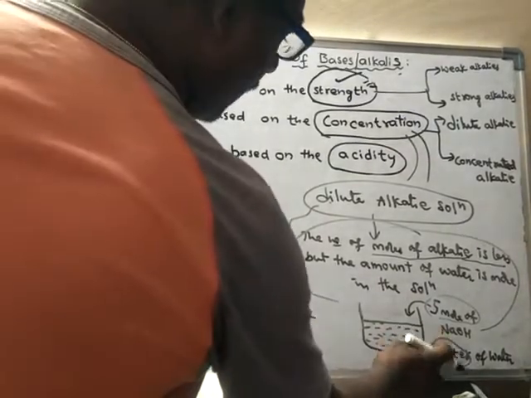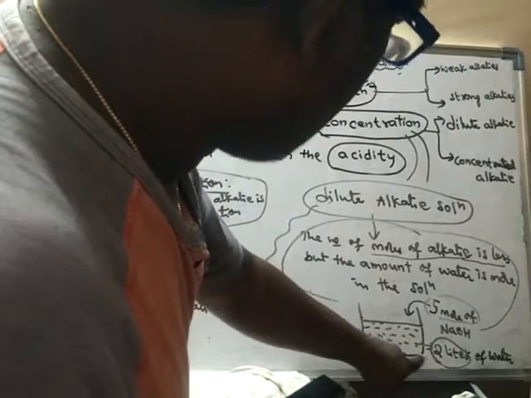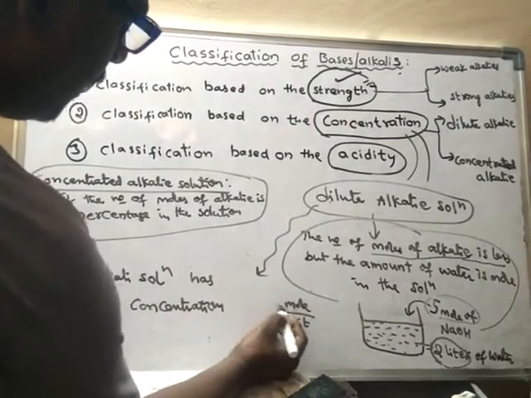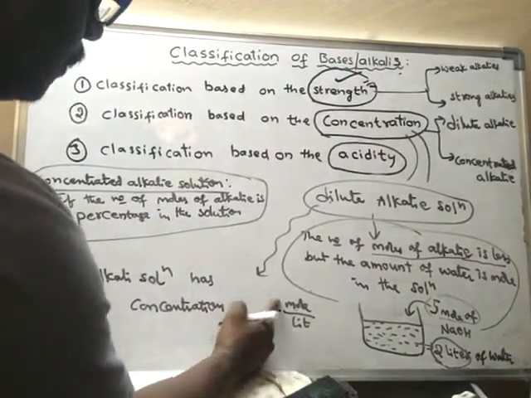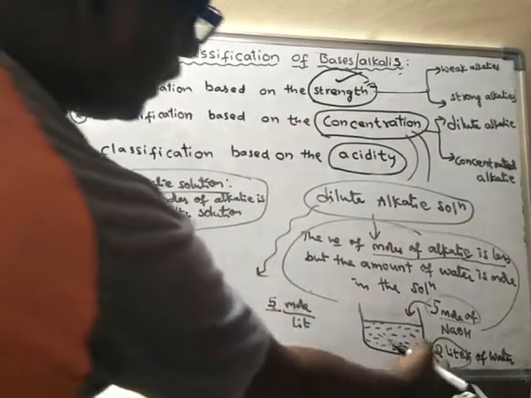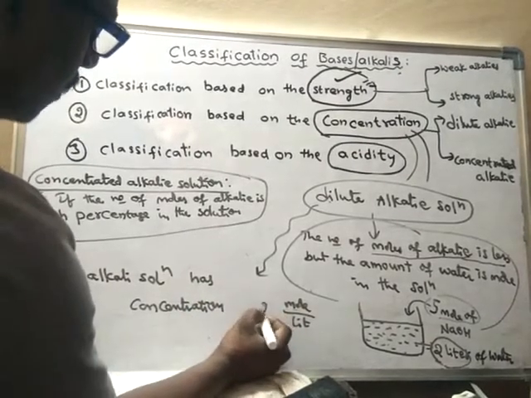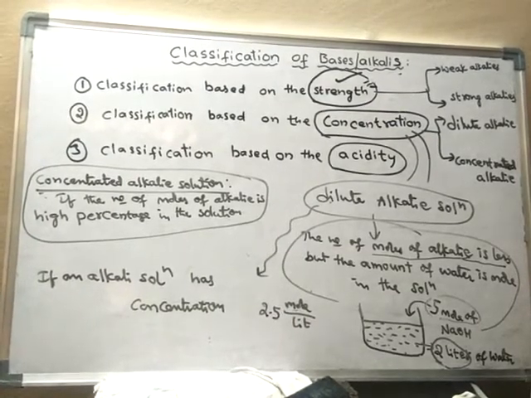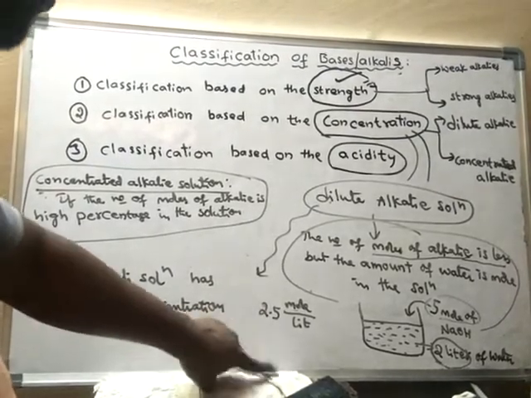Suppose I take 2 liters of water and add 5 moles of NaOH. How many moles? 5 moles. How many liters of solution? 2 liters. So the concentration is 2.5 moles per liter. So when the concentration is more than 1 mole per liter,